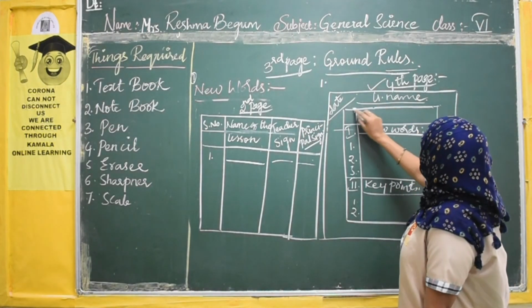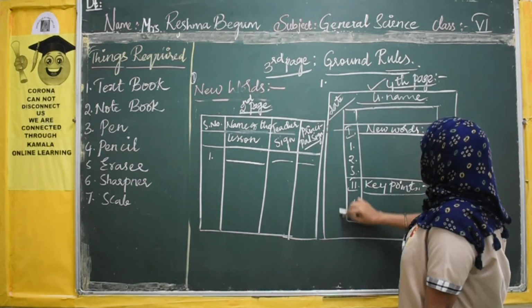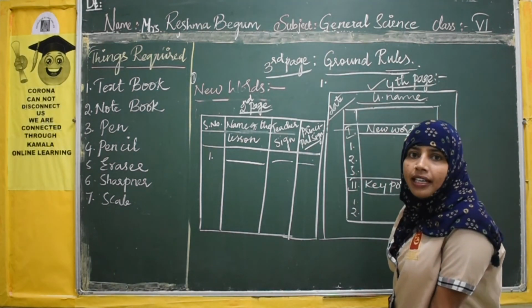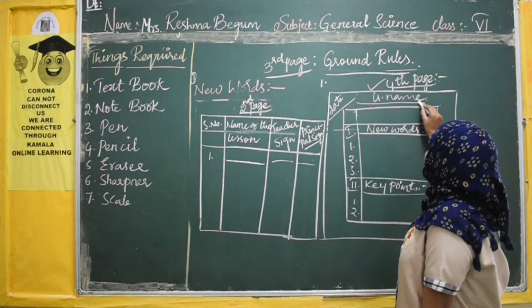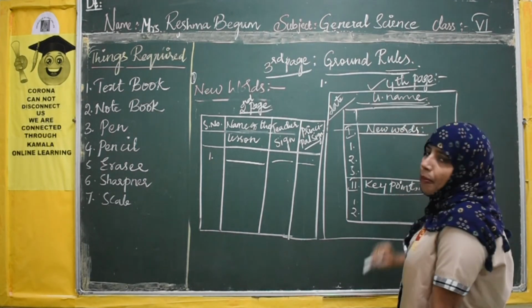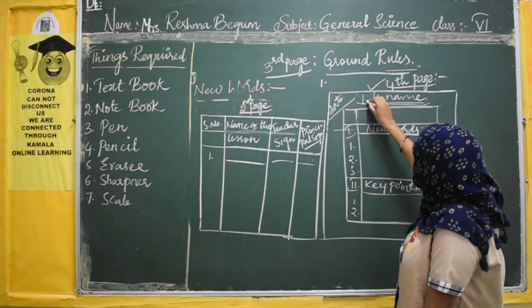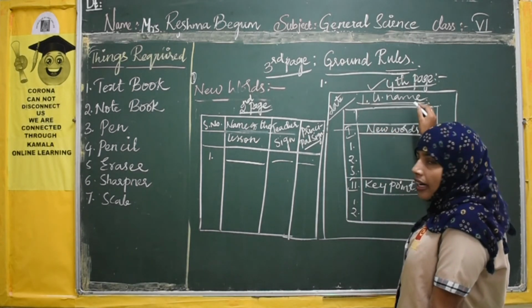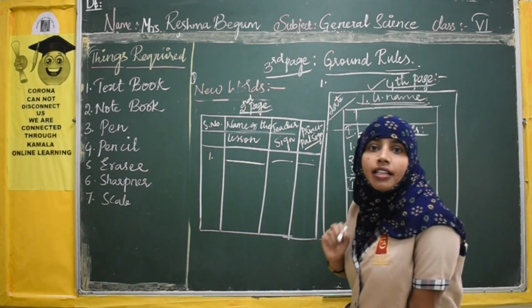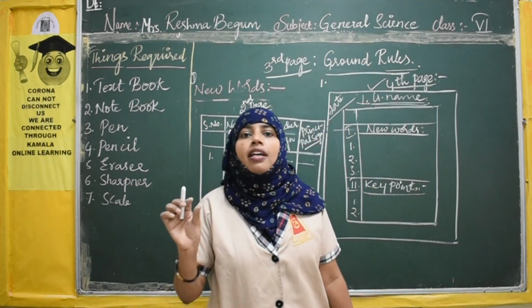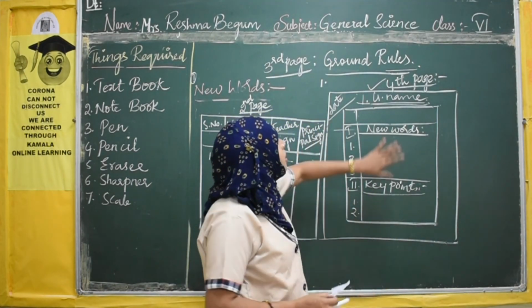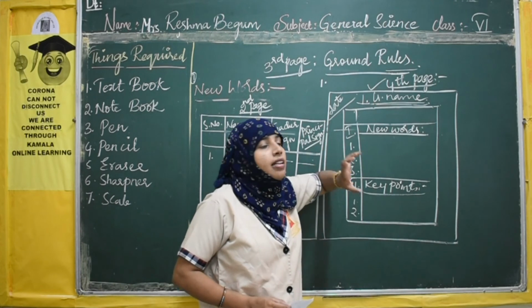I told you already, you have to draw a square margin. On the top of the margin you are going to write the lesson name and the serial number of the lesson, and you are going to write the lesson name in capital letters. Your lesson name must be in capital letters.